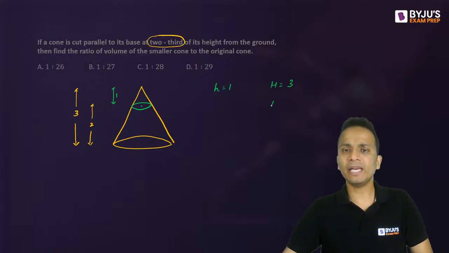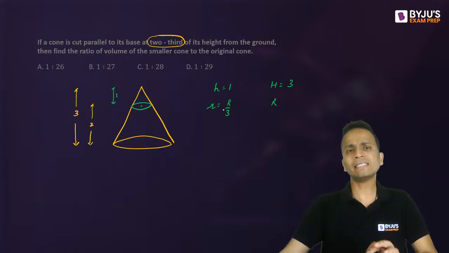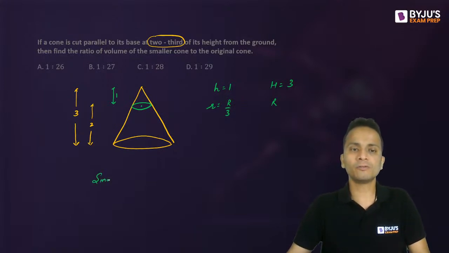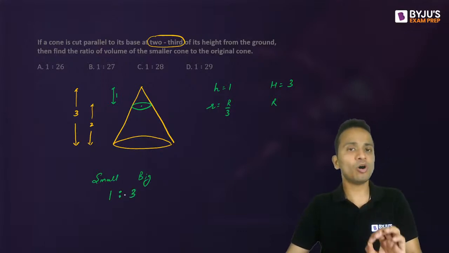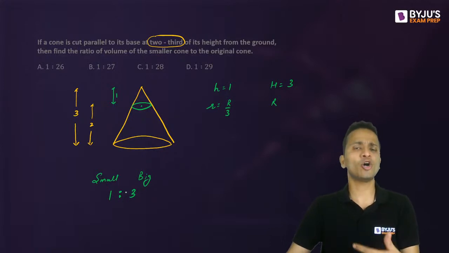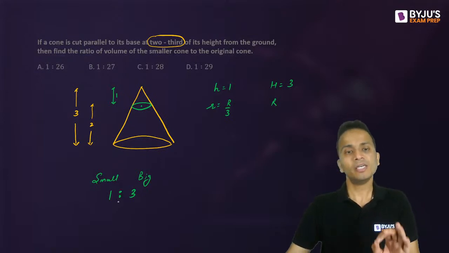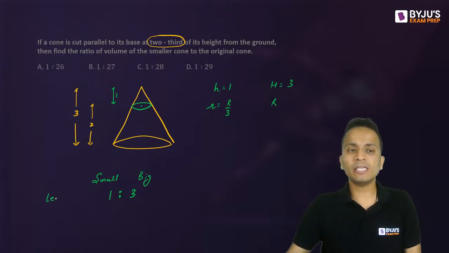Now, whatever be the radius of the bigger cone, the radius of the smaller cone will also be 1/3 of the radius of the bigger cone. So I can say that all the dimensions of these two cones, the smaller cone and the bigger cone, all the lengths are in the ratio 1:3. So the ratio of the lengths, that is the height or the radius or the slant height, will be 1:3.